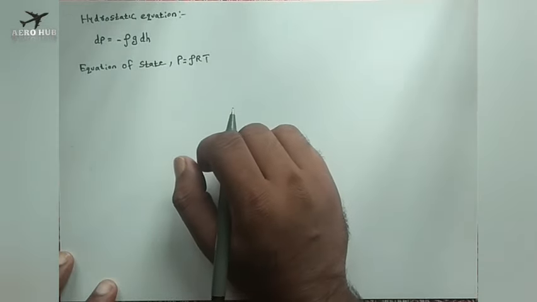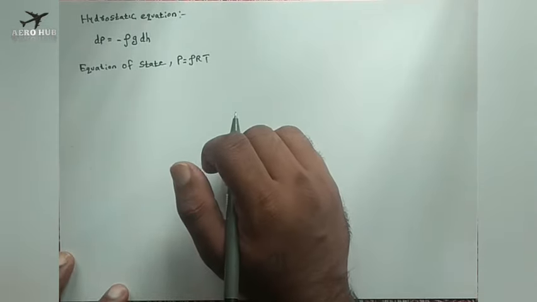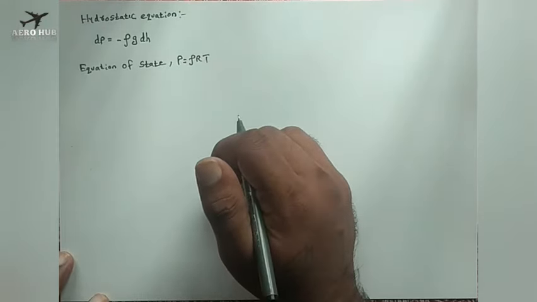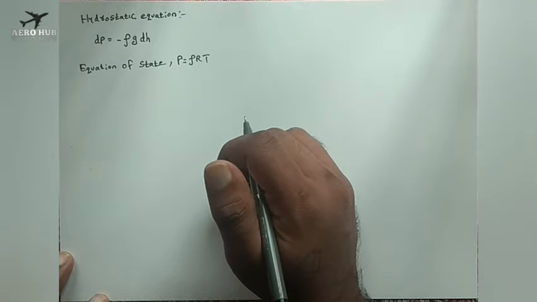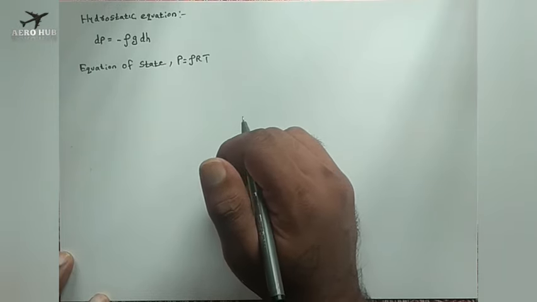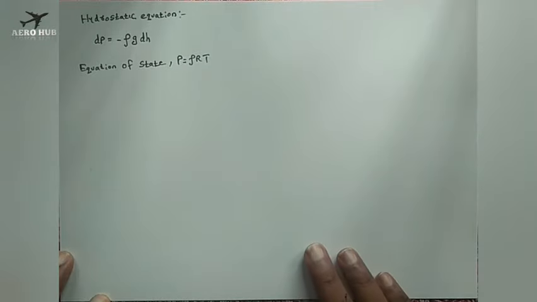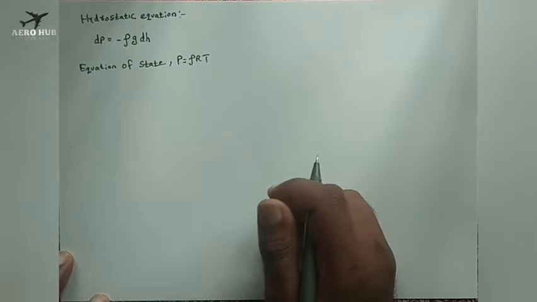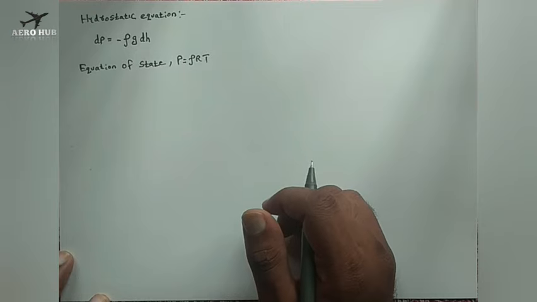Okay, now we will derive the relation for gradient layer. Okay, that is, we have a temperature lapse rate for troposphere as well as for stratosphere. For troposphere up to 11 kilometers we have a change in temperature at a lapse rate of minus 6.5 degree Kelvin per kilometer. Okay, and for stratosphere the temperature is increasing at a rate of 4.7 degree Kelvin per kilometer.